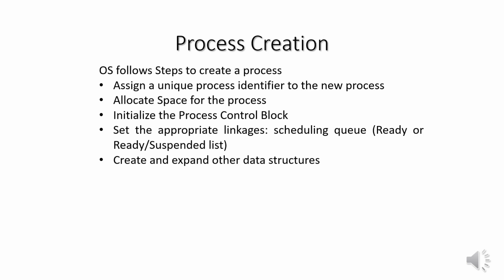The operating system follows steps to create a process. It assigns a unique process identifier to the new process and allocates space for the process. Then it initializes the process control block and sets the appropriate linkages, that is, the scheduling queue. After that, it creates and expands other data structures.